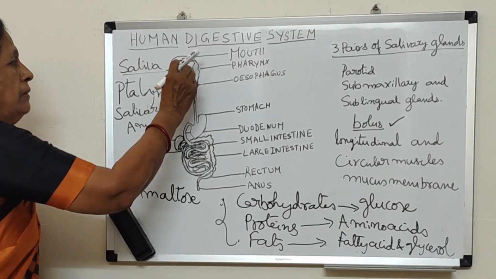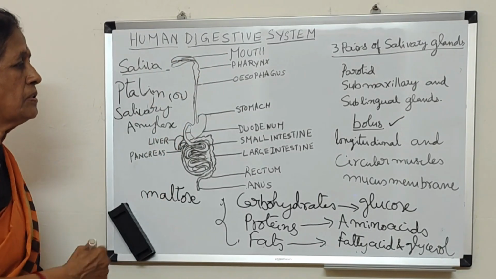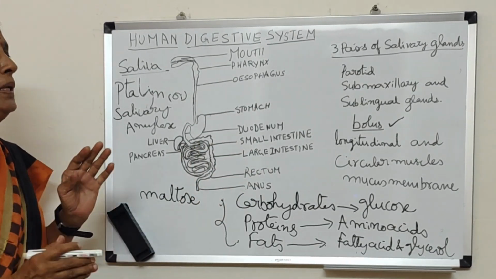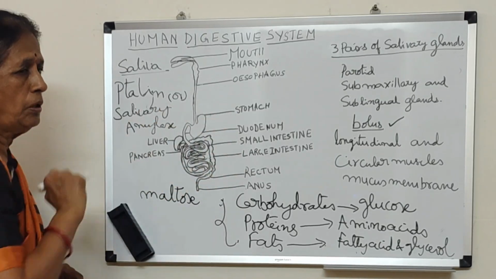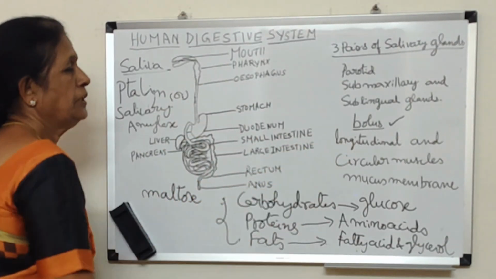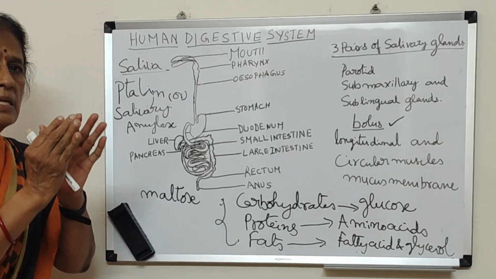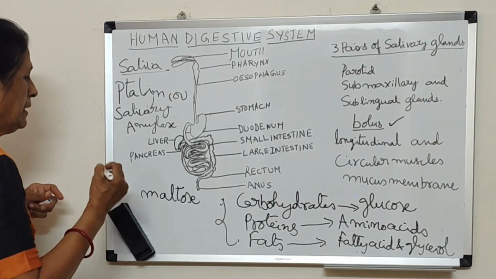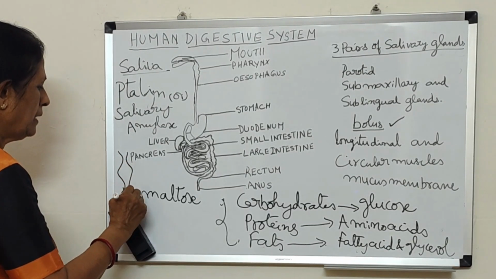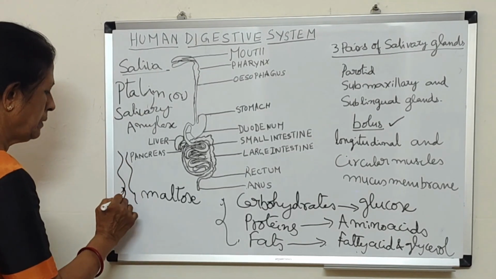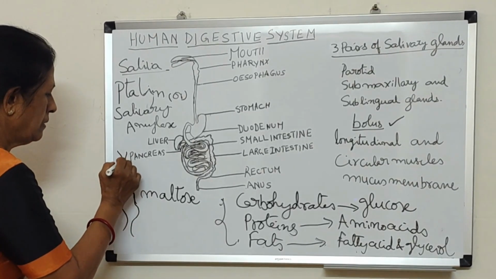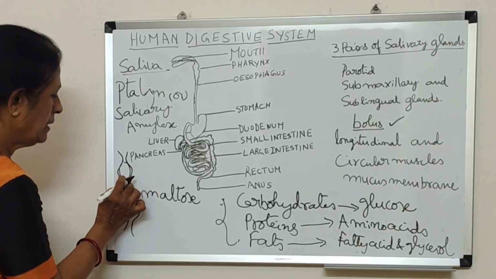And the bolus passes through. How does it pass through? Mucus membrane will help in smooth movement of the food. Here the circular muscles and longitudinal muscles continuously contract and relax, pushing the bolus forward. So the bolus will pass through by the expansion of these muscles.